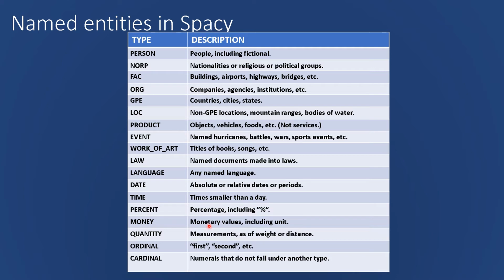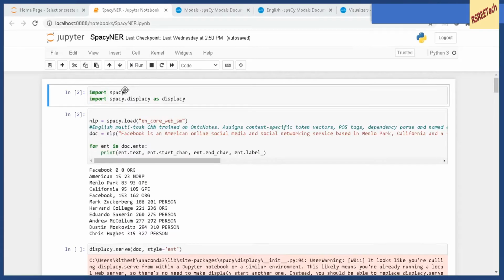Then you have money for monetary values, you have quantity, you have ordinal for ordinal values, and then you have cardinal. So these are the entity types in spaCy. Let us look at how we can perform named entity recognition using spaCy.